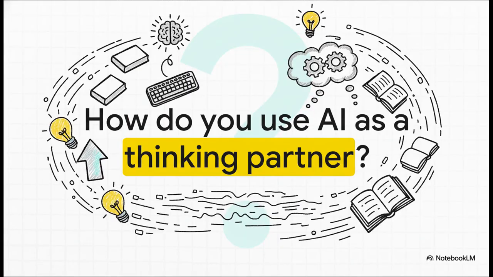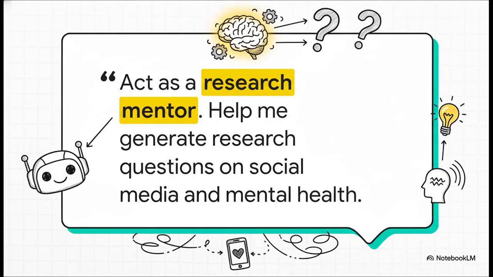Okay, so that's the big question, isn't it? It's one thing to talk about it, but what does it actually look like in practice? How do you prompt an AI so that it becomes a true collaborator instead of just a glorified copy machine? Check this out. This is a perfect example of where to start. Look at that prompt. You're not asking it for answers. You're giving it a role, a research mentor, and you're asking it to help you brainstorm questions. This is how you kickstart that critical thinking process. You're using the AI to explore possibilities before you've even written a single word.